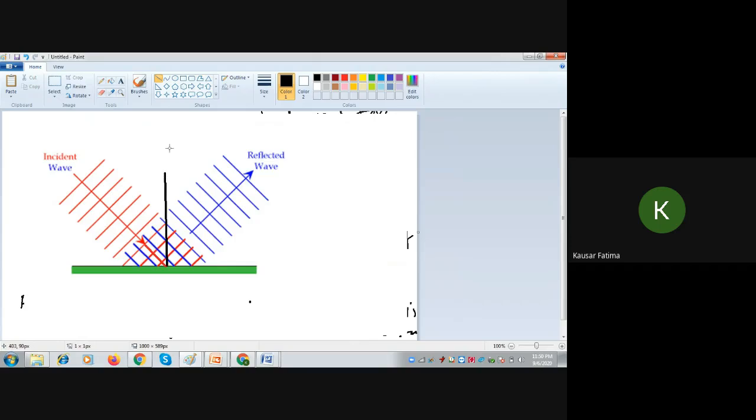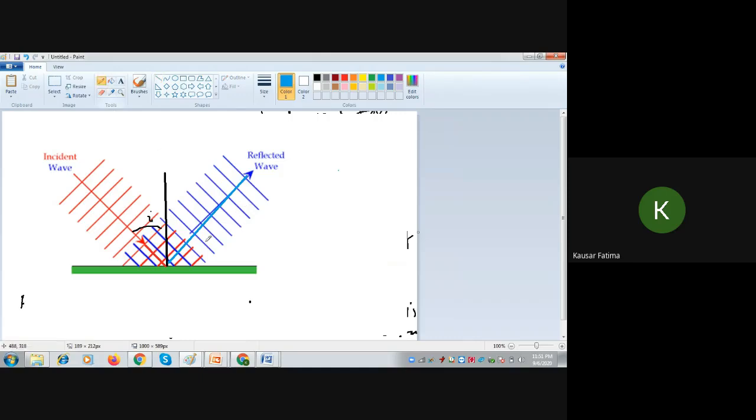So this is the normal. Then I will measure the angle of incidence. This is i. Then I will draw the reflected direction of propagation, that is at the same angle as that of the incident ray. So this will be your reflected direction of propagation of the wave. And then I will draw these wavefronts. So this is how we complete the reflection.